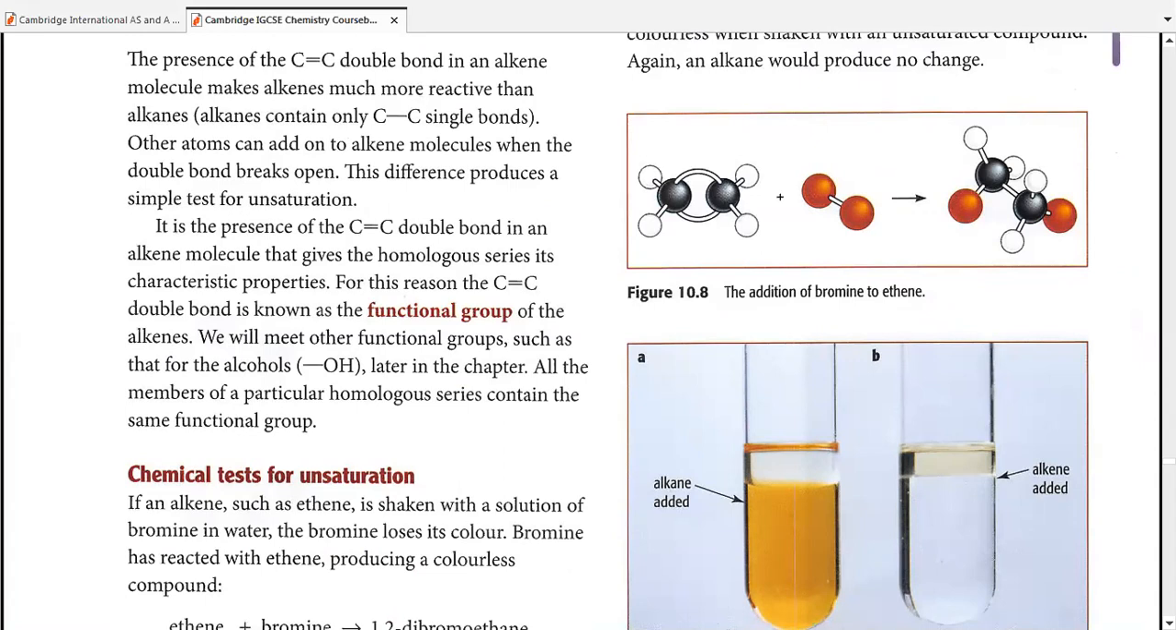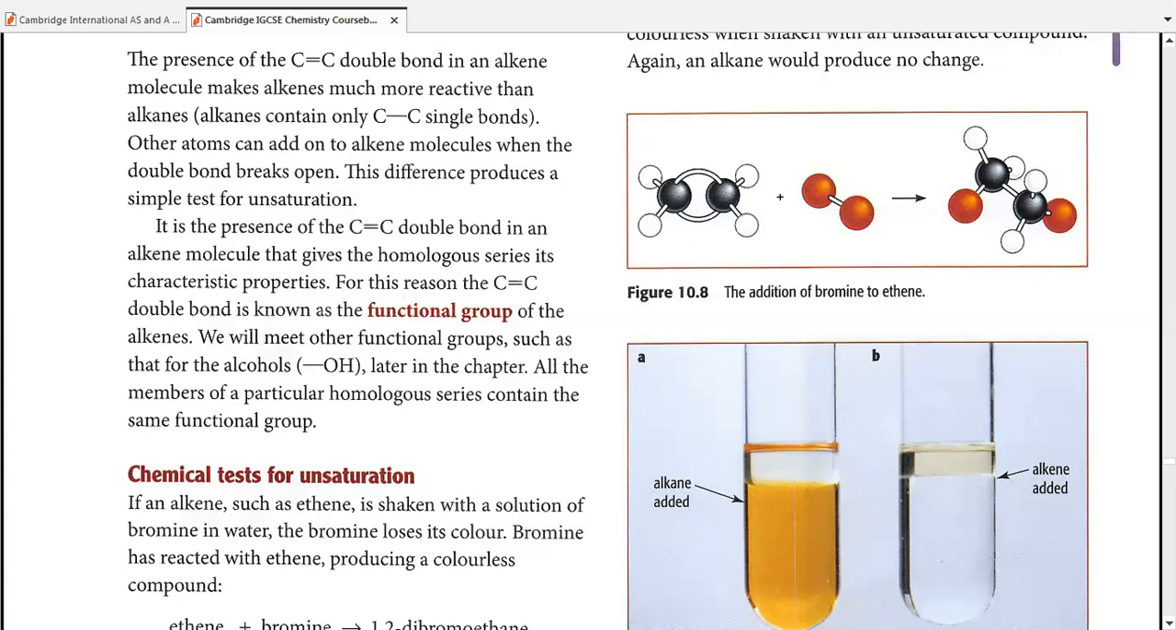However, in the case of alkenes, having a double bond gives them other kinds of reactions. We are going to discuss one of those kinds. Other atoms can be added to alkene molecules exactly at the place where the double bond lies. The double bond breaks open, and the difference produces a simple test for unsaturation, and it can be used in that way.